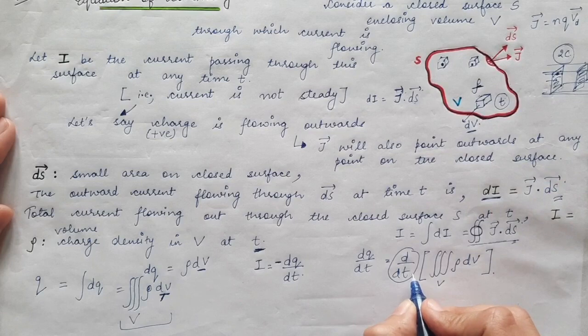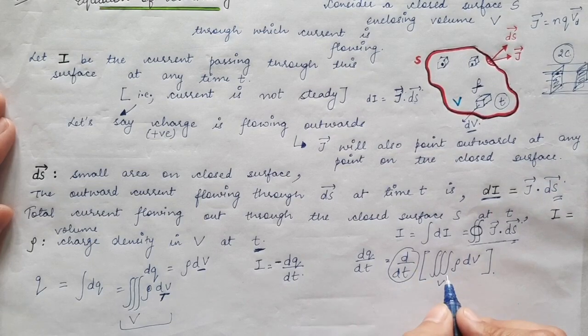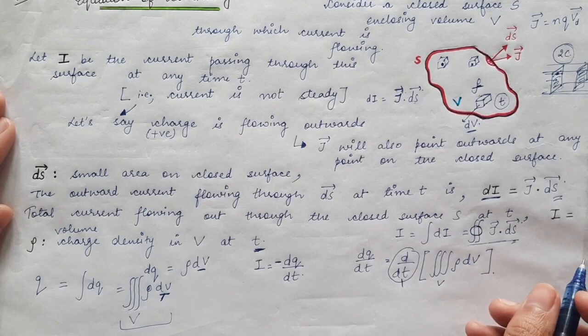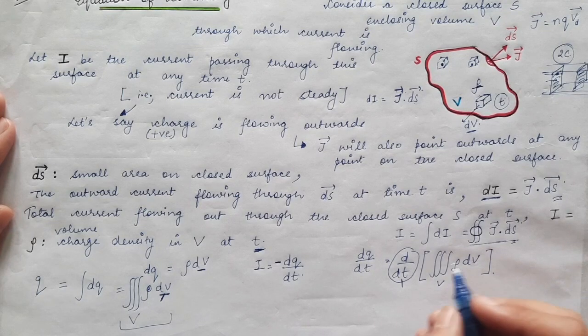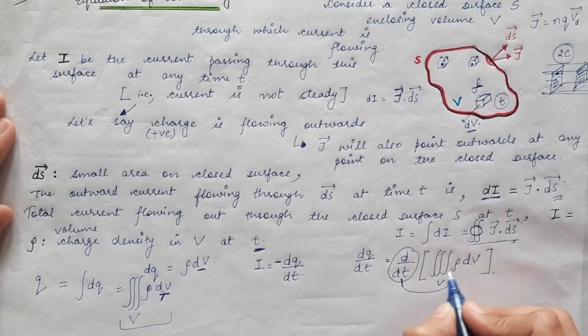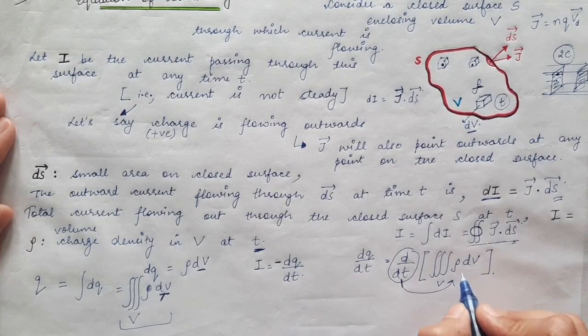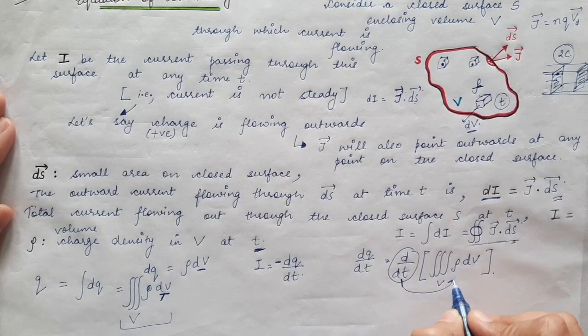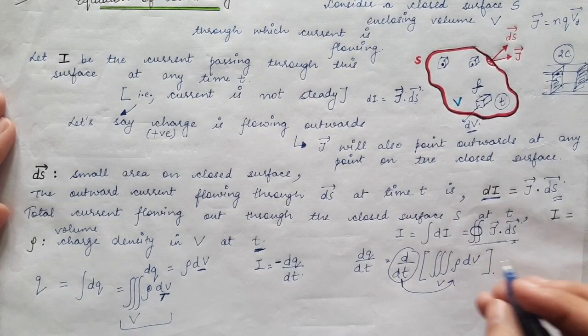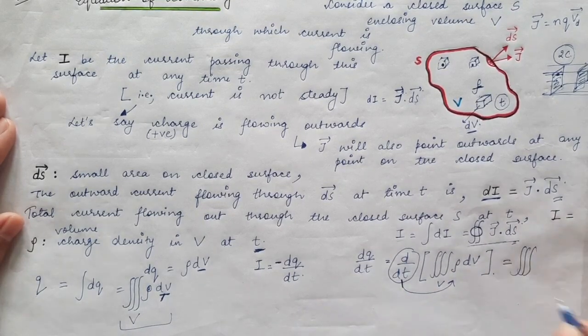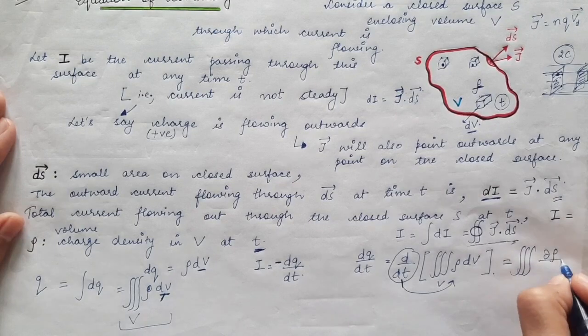So here when we take this d by dt inside the integral, this full derivative will be converted to a partial derivative, because rho is a function of time as well as a function of x, y and z, means it is a function of coordinates. So when we take this derivative inside, in the book I think it is written d rho by dt, but in actual it should be del rho by del t, that is, a partial derivative. So when you take this derivative inside the integral, you will get del rho by del t.